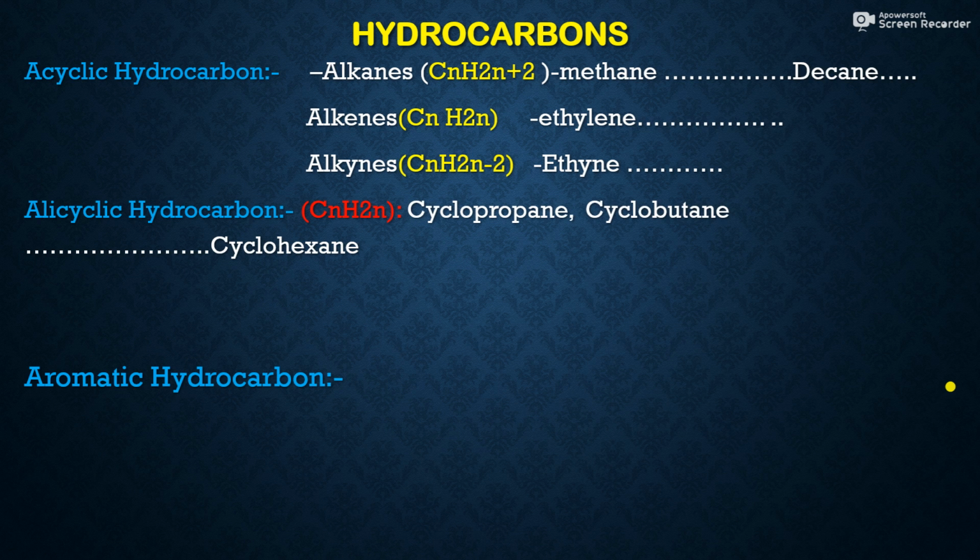And the compounds that are cyclic are known as alicyclic hydrocarbons. So friends, you might have studied the alkanes. Alkanes means it is a saturated acyclic hydrocarbon and it is represented by the general formula CnH2n+2.